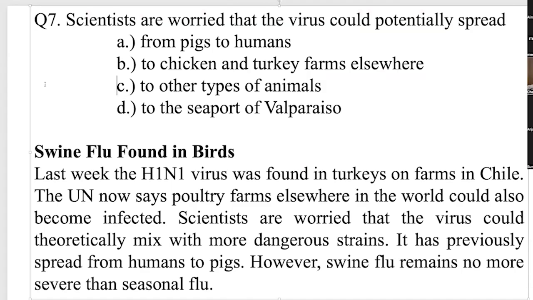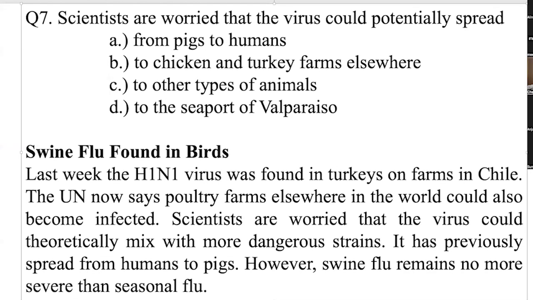Q7. Scientists are worried that the virus could potentially spread A from pigs to humans, B to chicken and turkey farms elsewhere, C to other types of animals, D to the seaport of Valparaiso. Swine flu found in birds last week. The H1N1 virus was found in turkeys on farms in Chile. The UN now says poultry farms elsewhere in the world could also become infected. Scientists are worried that the virus could theoretically mix with more dangerous strains. It has previously spread from humans to pigs. However, swine flu remains no more severe than seasonal flu.